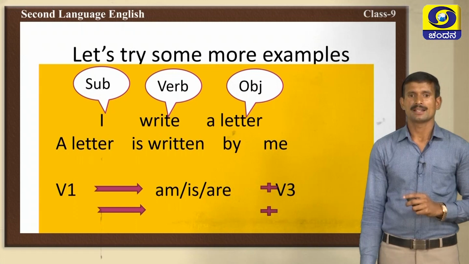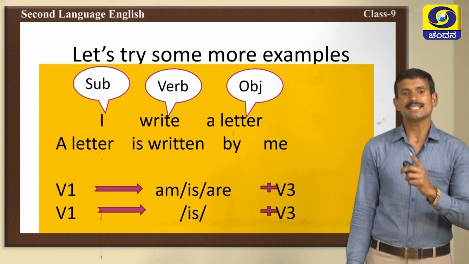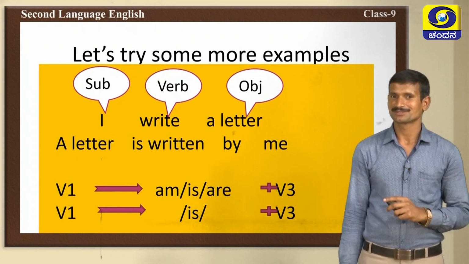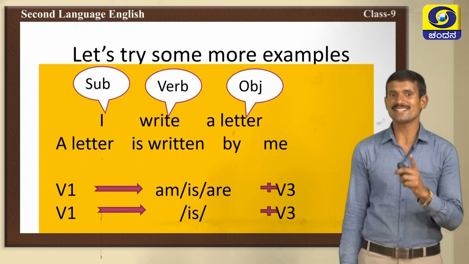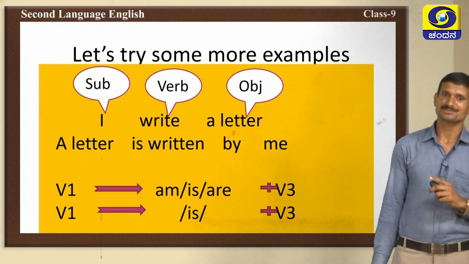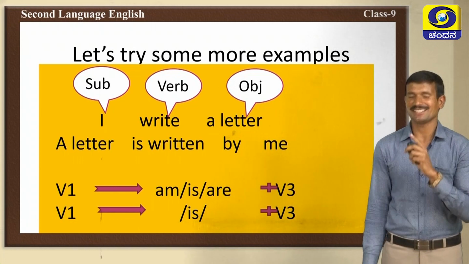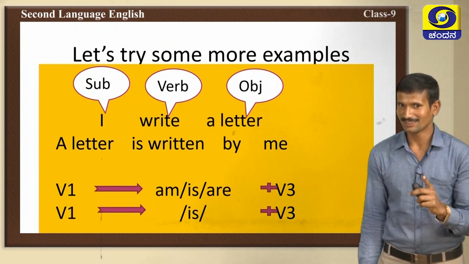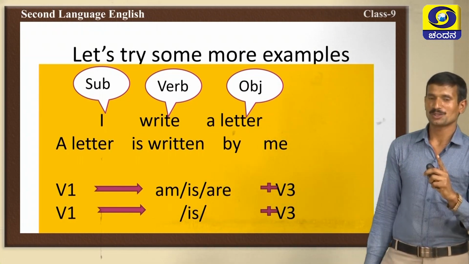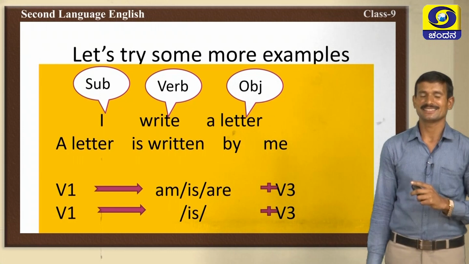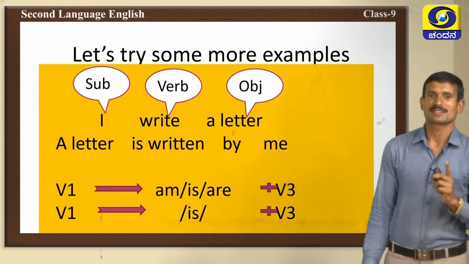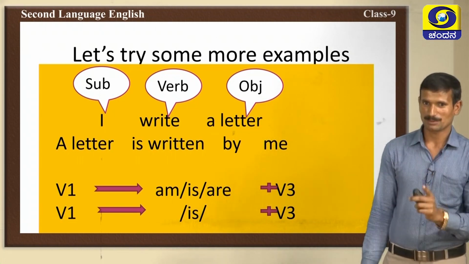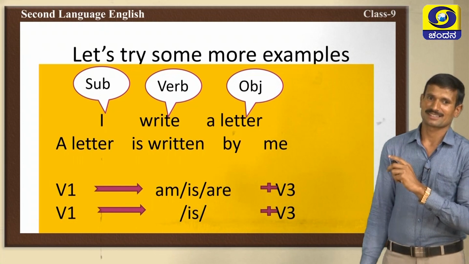Here, what is there? The verb 1 given in the sentence, I write a letter. Observe there. Verb 1 is given, write is verb 1. So, we should use is only. Very good. We have used is, because a letter is third person singular, and write is verb 1. Then the verb write changes into verb 3, that is written. By preposition we have added, that is very good.